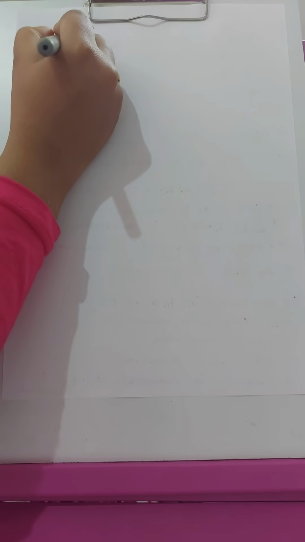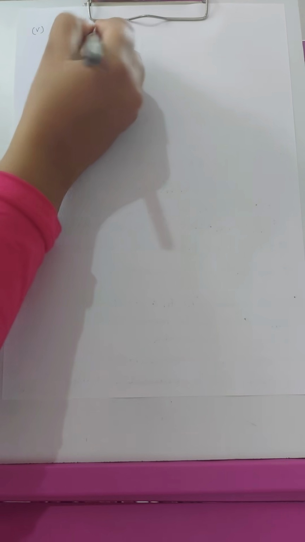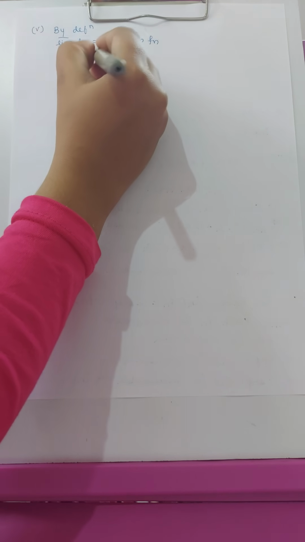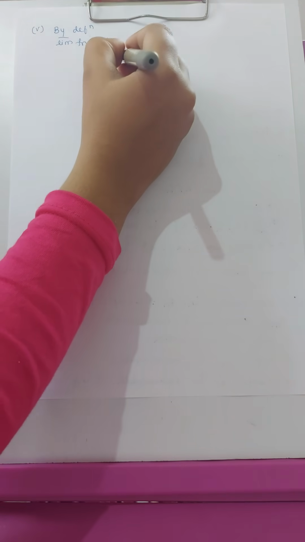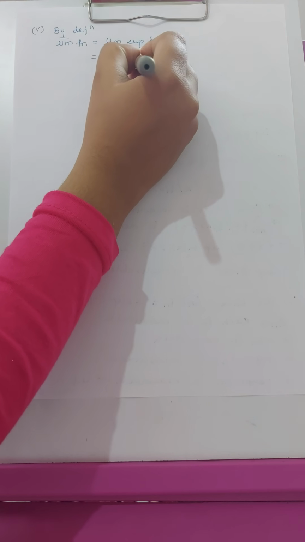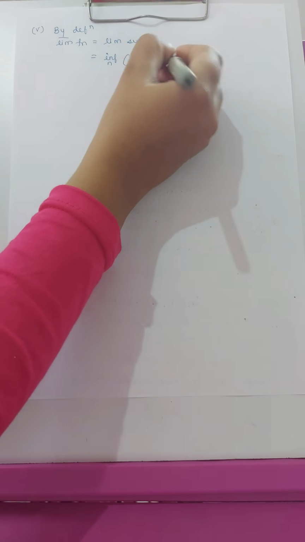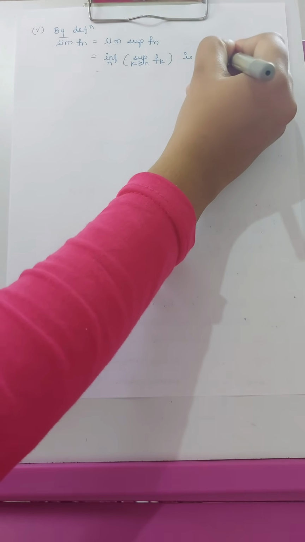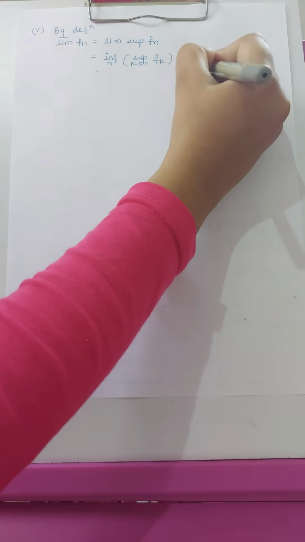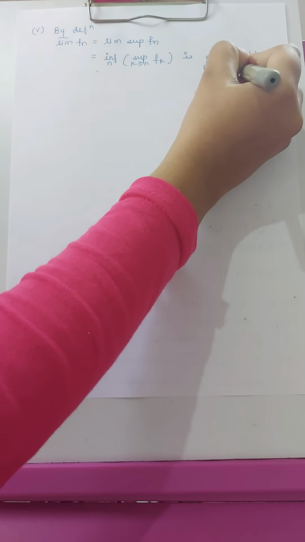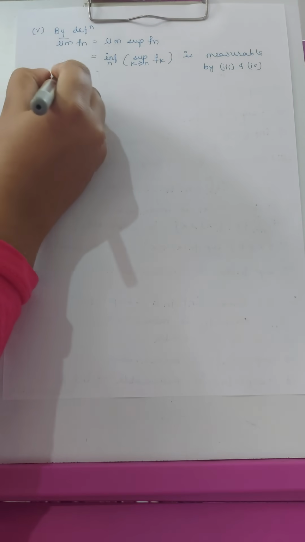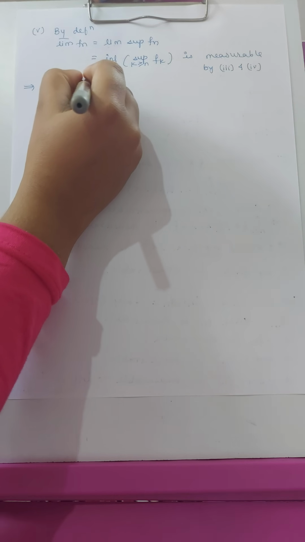So fifth, by definition we know that the limit superior of fn is equal to the limsup of fn, which is equal to the infimum over n of the supremum over k greater than or equal to n of fk, and this function is measurable by the third and fourth conditions. So this implies that the limit superior of fn is measurable.